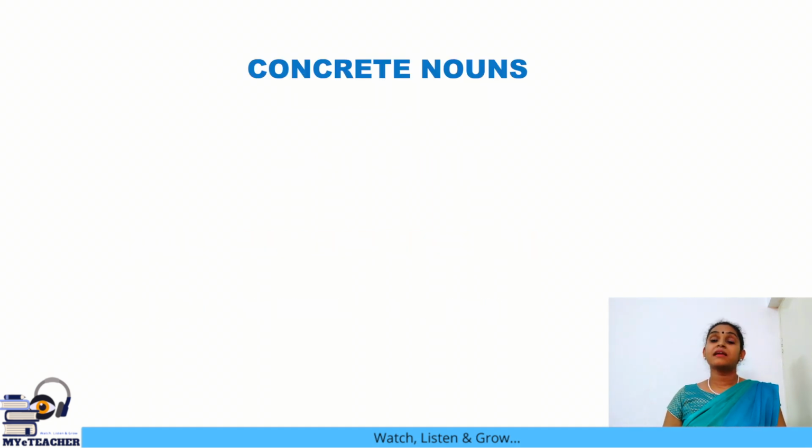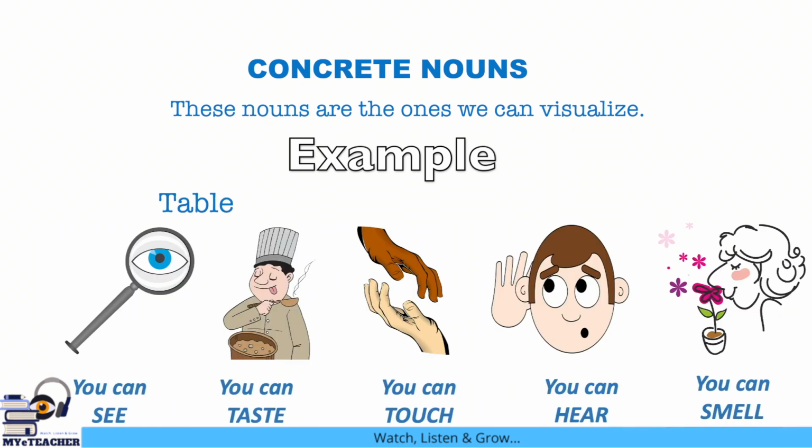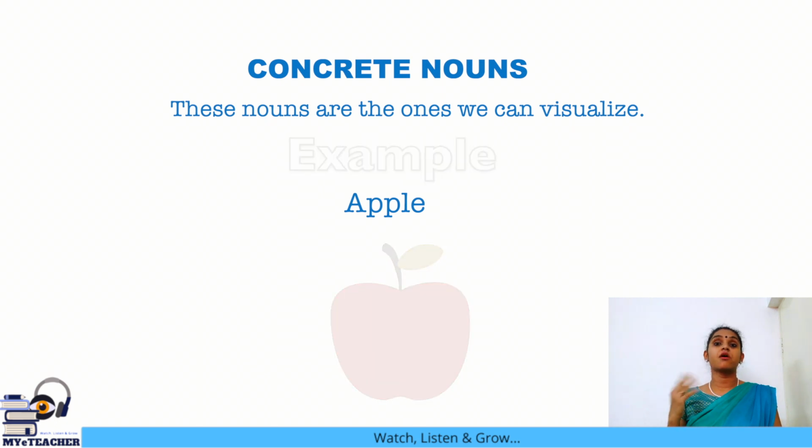What are concrete and abstract nouns? All these nouns that we have talked about till now can either be seen, touched, smelt, tasted or heard. Yes, when I say apple, we all imagine an apple and the image in all our minds will be similar. The colors may be a little different, but the image will be similar because you can see it, you can touch it, you can smell it. But there are certain nouns which cannot be touched, seen, smelt, tasted or heard.